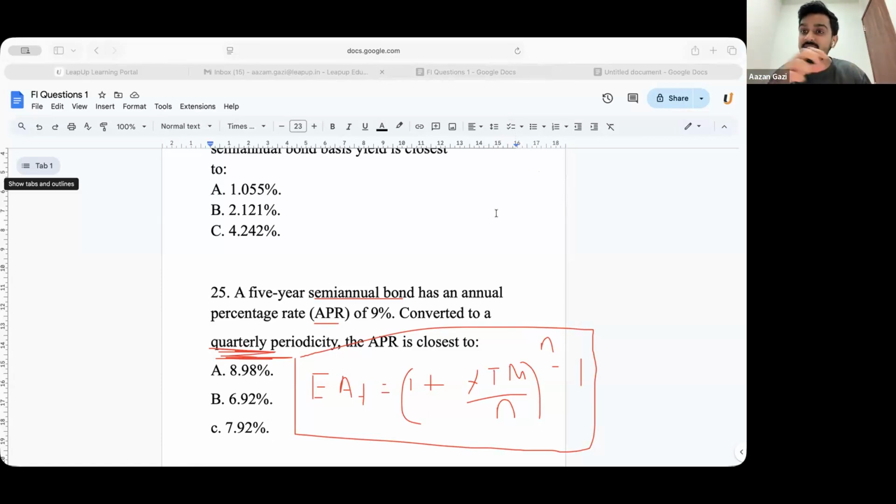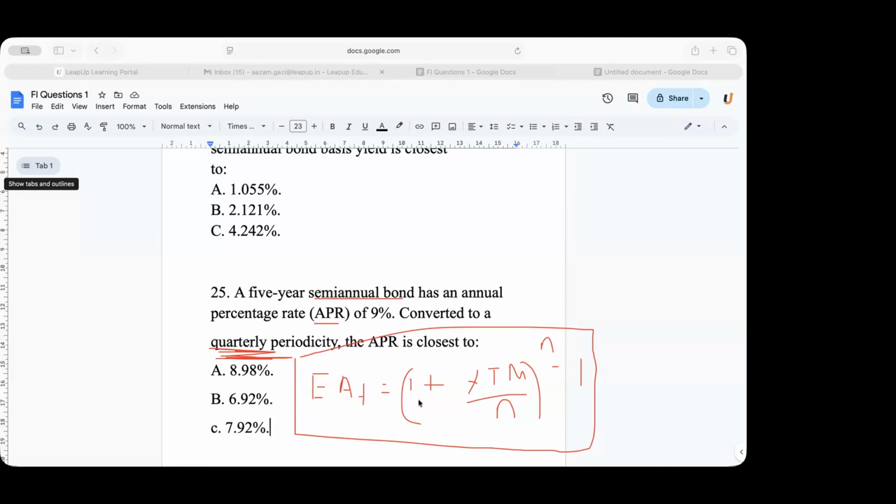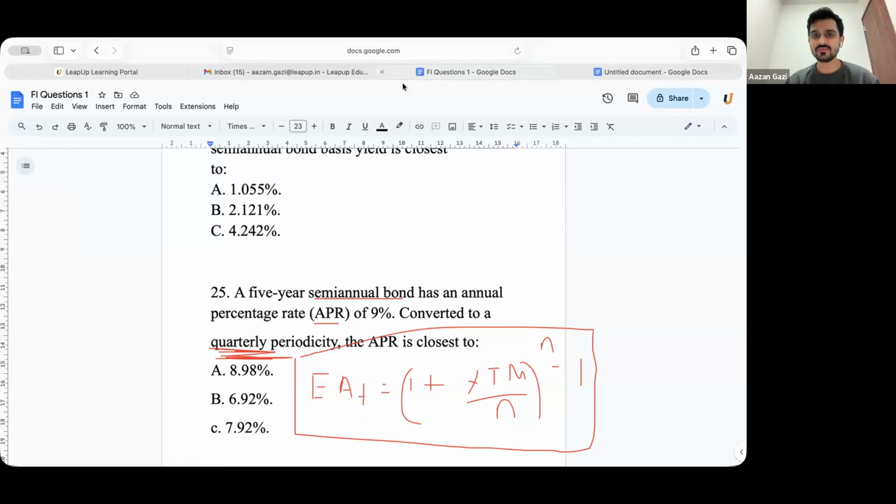How do I make sure effectively I'm earning the same return? You will have to use effective annual yield. The correct answer is 8.98%. Is that clear? Has everyone got 8.98? Yes, sir.